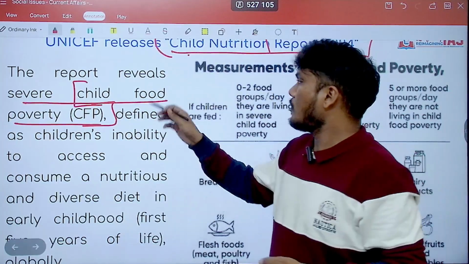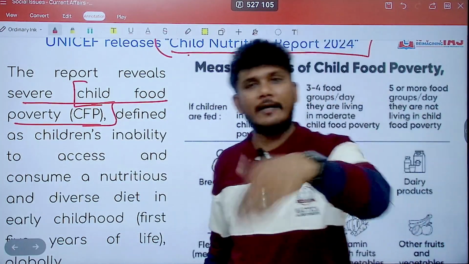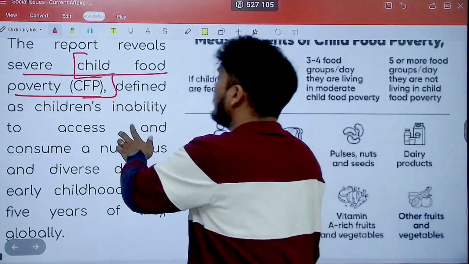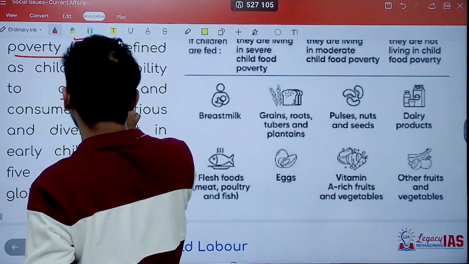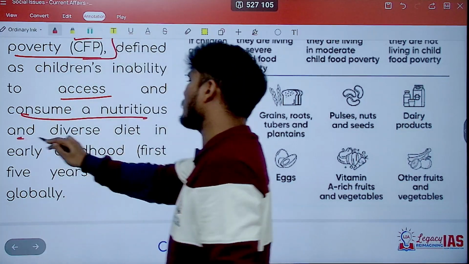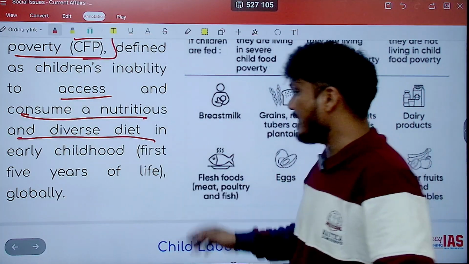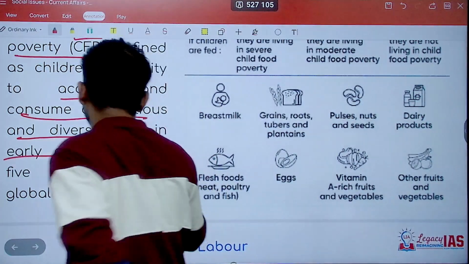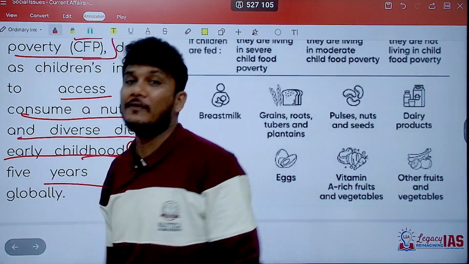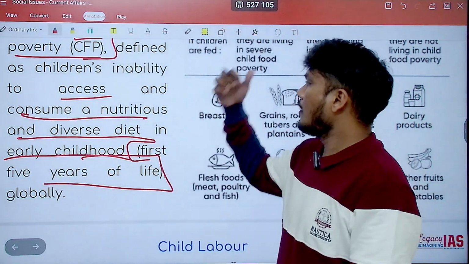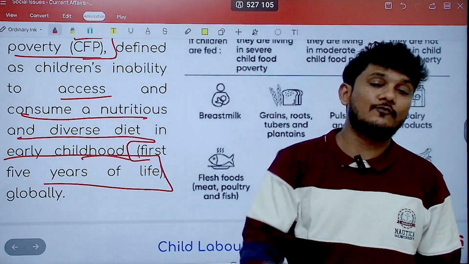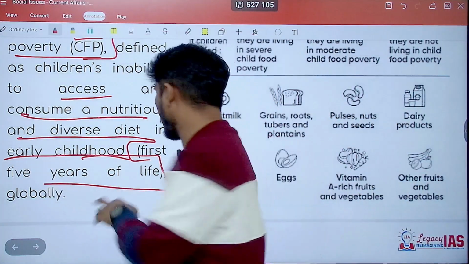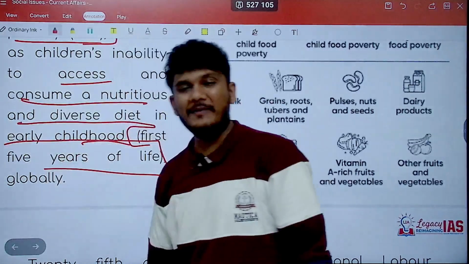So, child food poverty will be inability to access food. That is, children's inability to access and consume a nutritious and diverse diet in early childhood, that is basically the first 5 years of life.